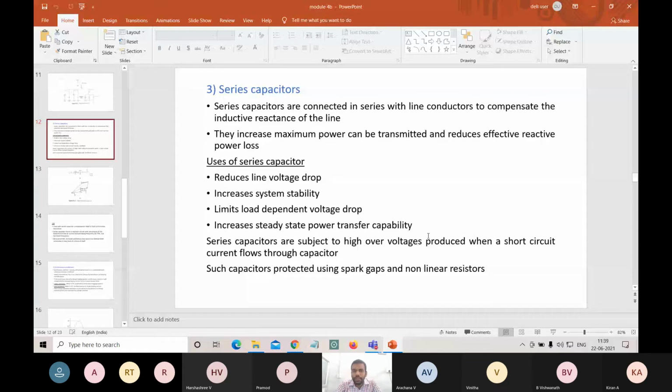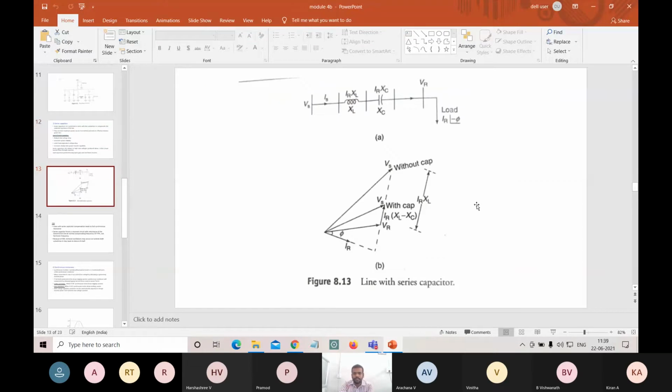Not only are we improving the voltages and the reactive power, but also we are reducing the voltage drops, increasing the system stability, limiting the load dependent voltage drops, and increasing the steady state power transfer capability. So these are some of the other usages of series capacitors. These are our series capacitors, or series inductors, series reactors, we can call them.